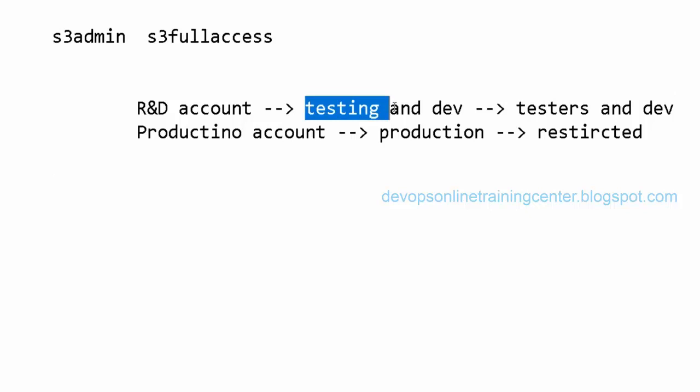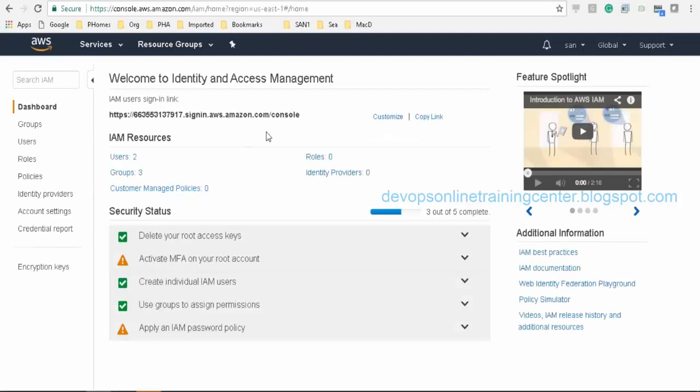So this is purely for testing purposes. The production account is for restricted access, where they have all their application servers and database servers running. So how do they create users? Using IAM, they create different users. Sometimes they give the same user ID to everyone to access, and sometimes they create a separate user ID for each user.